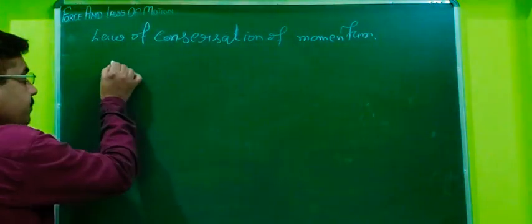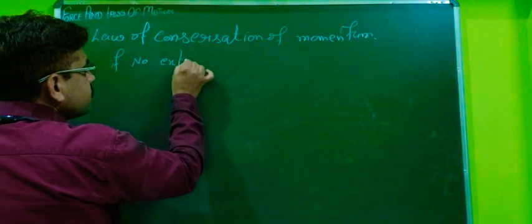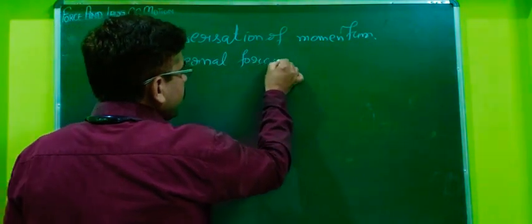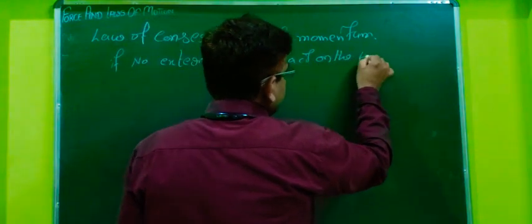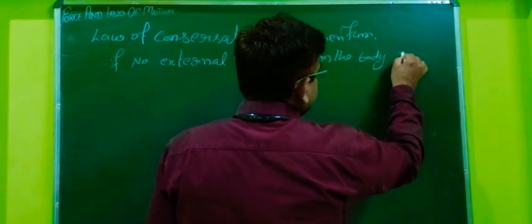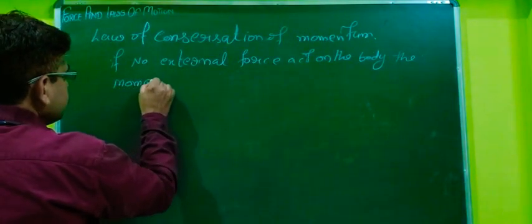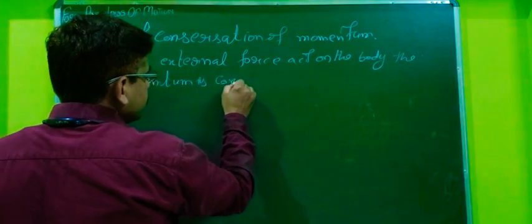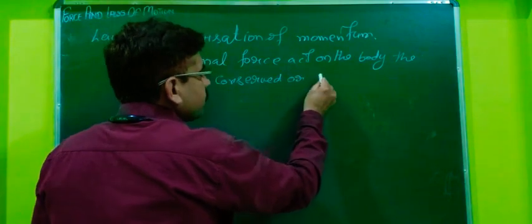If no external force acts on the body, then momentum is conserved or constant.